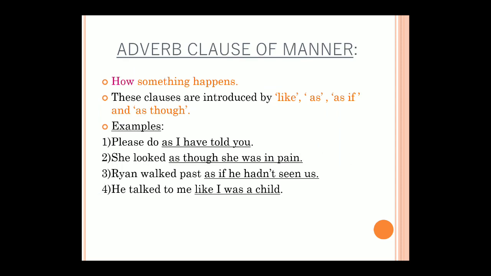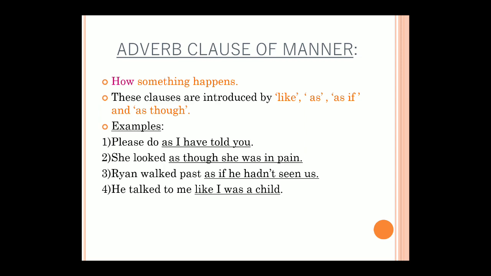Then adverb clause of manner: how something happens, in what manner it happens. Here you can ask the question "how". This is introduced by like, as if, and as though. For example, please do as I have told you. These clauses are introduced by "as", so from "as" till "you" is my adverb clause of manner. How to do this? As I have told you. She looked as though she was in pain. How did she look? Here you can ask the question "how" for manner. She looked as though she was in pain.